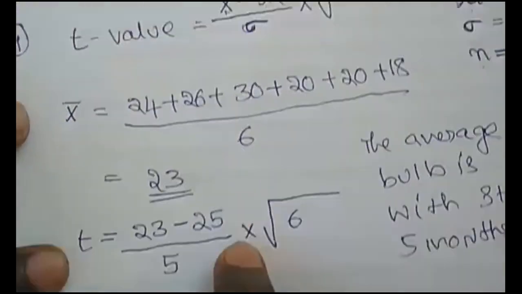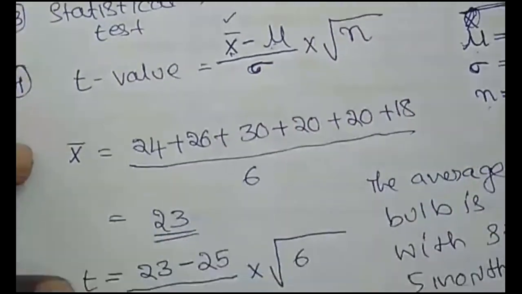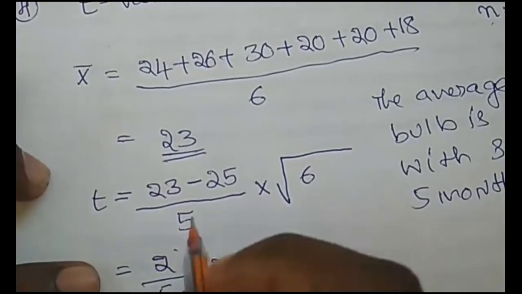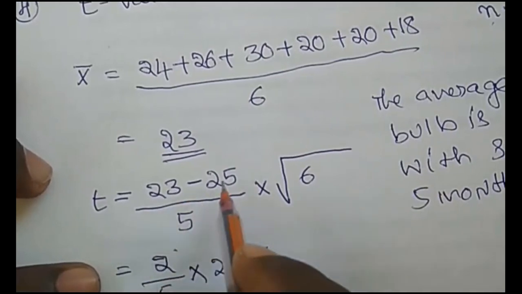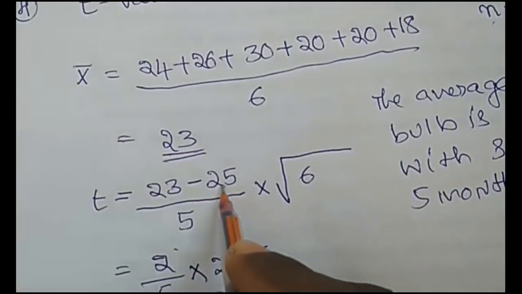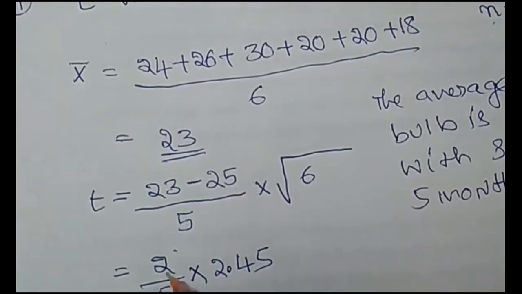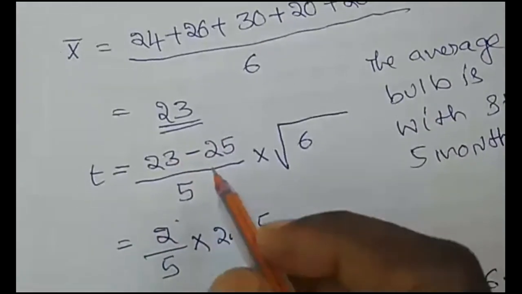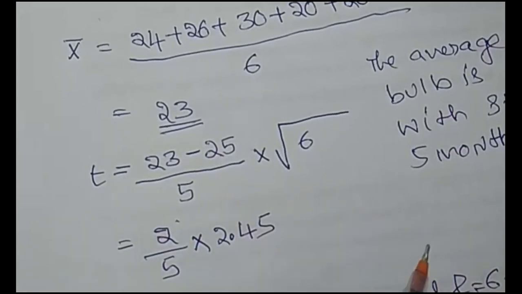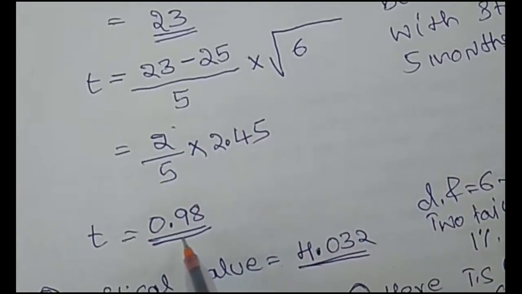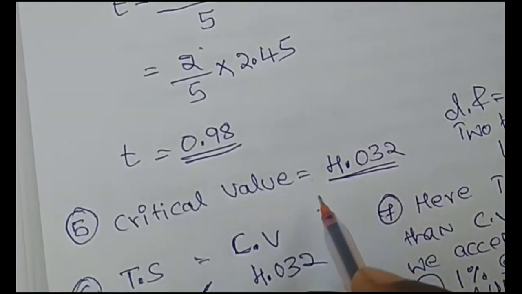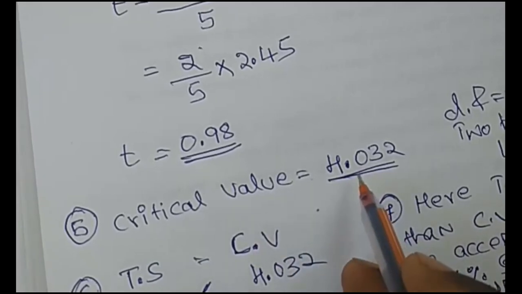After that, use the formula to find the t statistic: 23 minus 25 divided by 5. We need only the difference between the sample mean and the standard value, so we ignore the sign. You can write 25 minus 23 or 23 minus 25, we just need the difference. 2 divided by 5 into 2.45. So we got a t value of 0.98. After that, we need to find the critical value. The critical value is directly given in the question here. That is